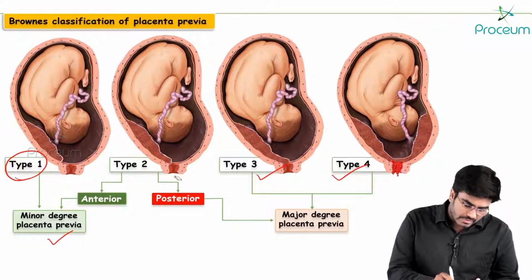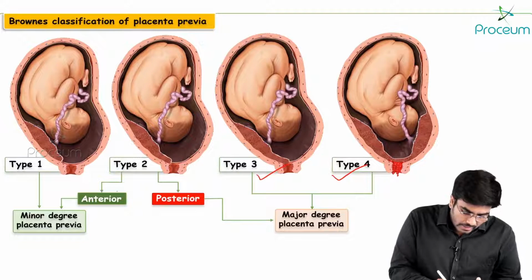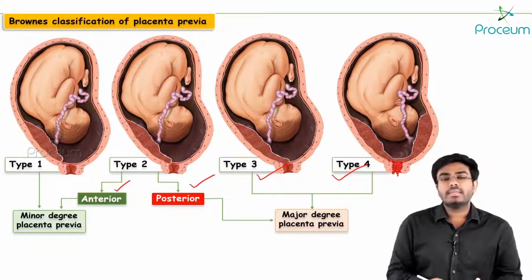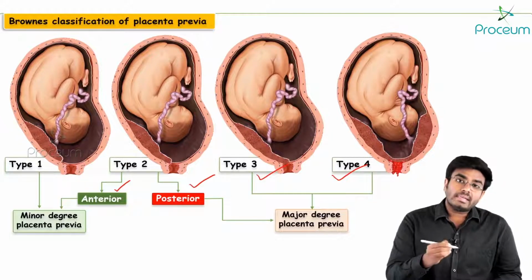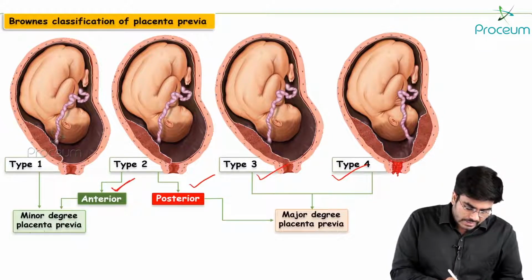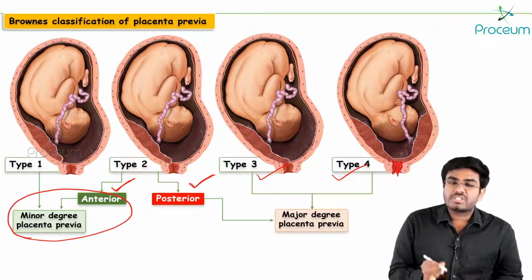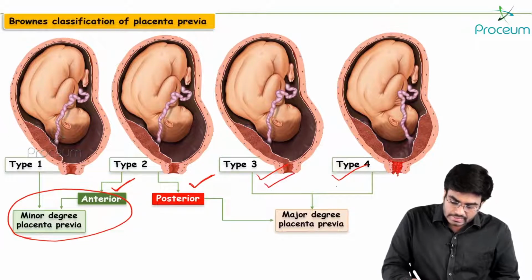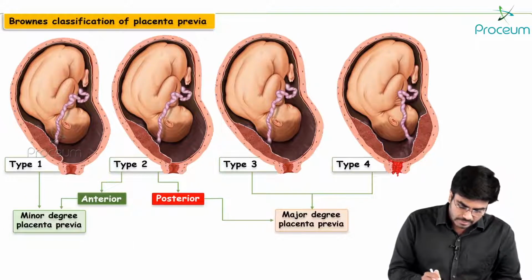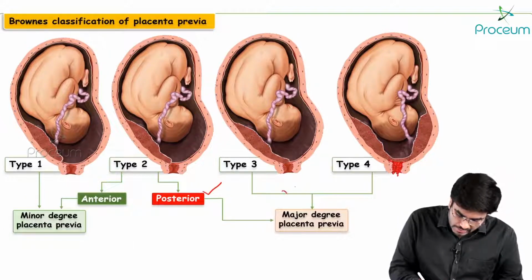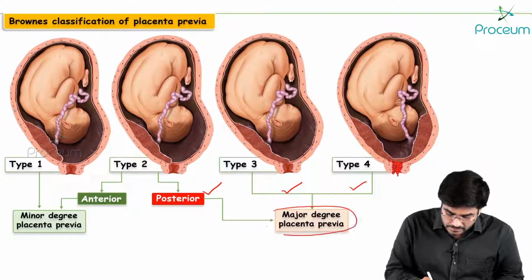But the important point is, please concentrate here. Type 2 has variants: type 2 anterior and type 2 posterior. Type 2 anterior is considered minor degree placenta previa. Type 2 posterior, type 3 and type 4, these 3 are considered major degree placenta previa. Okay, type 2 posterior, type 3 and type 4 are considered major degree placenta previa.